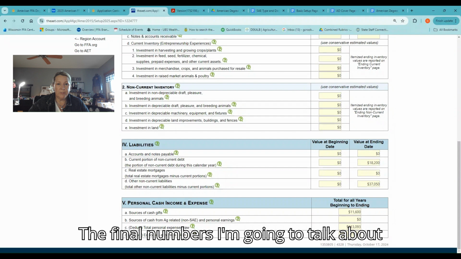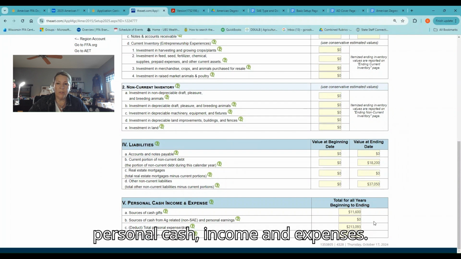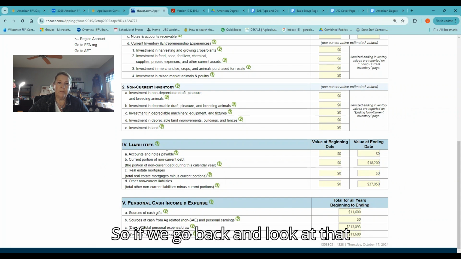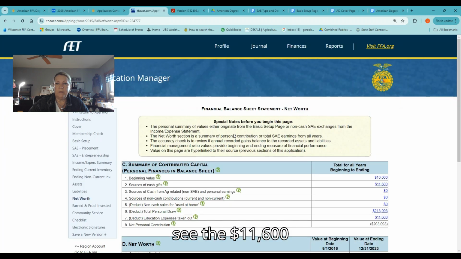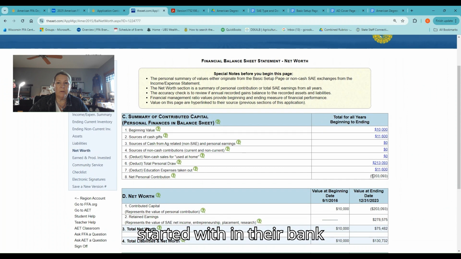The final numbers I'm going to talk about transferring are the numbers in the personal cash income and expenses. So if we go back and look at that net worth page, we can see the $11,600 that was a source of cash gifts. That was the scholarship. Here's the $10,000 that this person started with in their bank account, the scholarships they received.